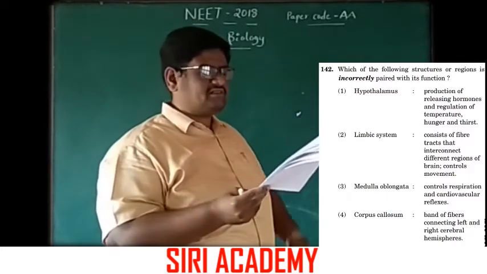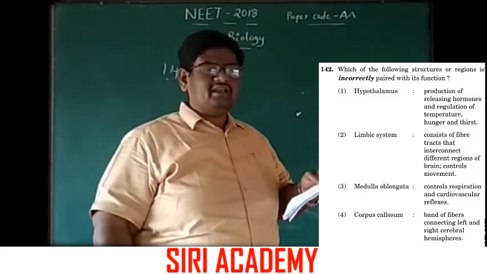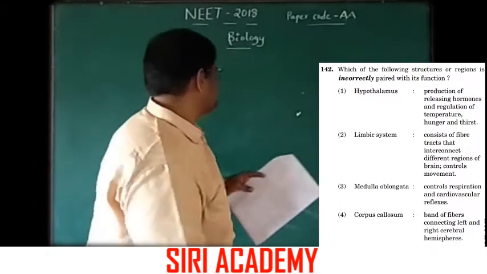Actually, the limbic system controls the emotional brain. They call it the emotional brain.